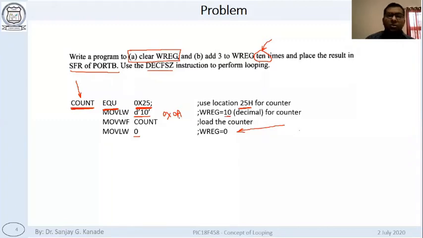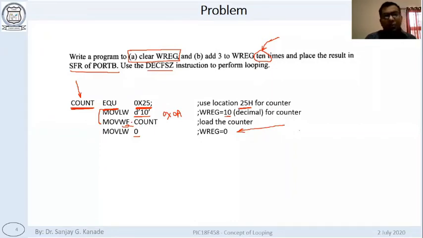Okay, you could have written it this way also, but just to show you how many different ways you can write values, I'm using this. And in this way, you get very clearly that we are adding the value 10 times. Okay, so see here what we have done. We have taken value 10 in W, and then from W we have moved it to F.